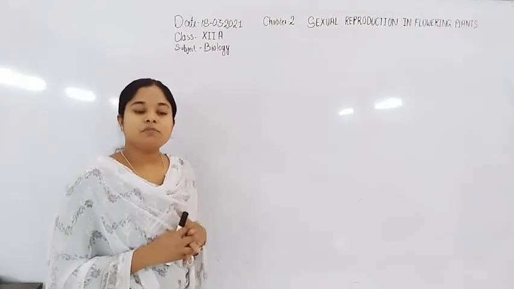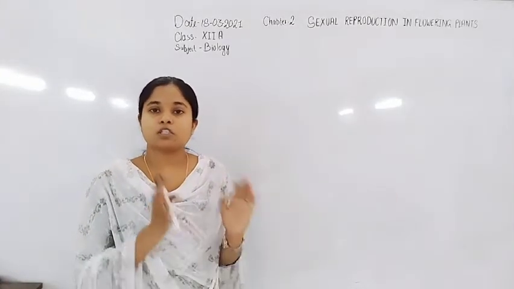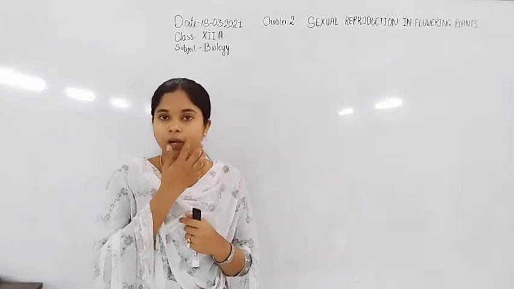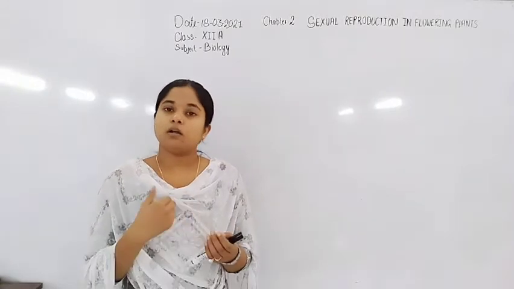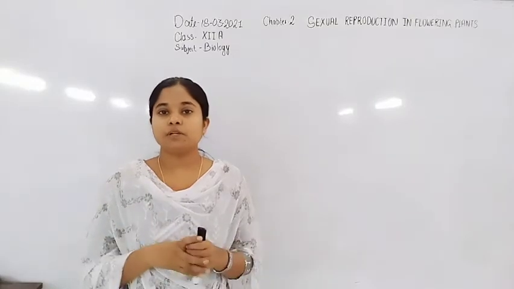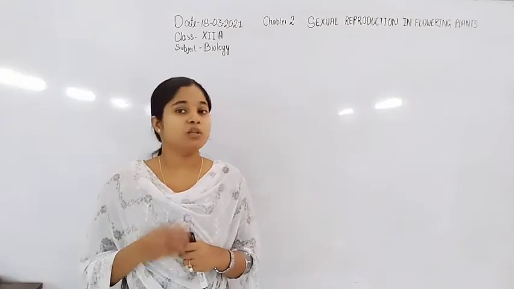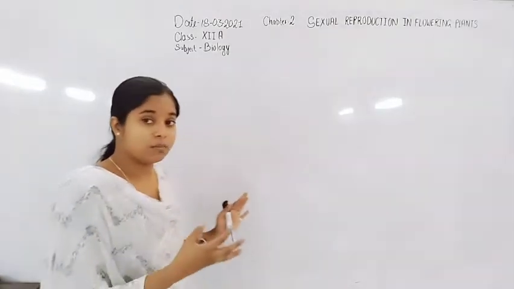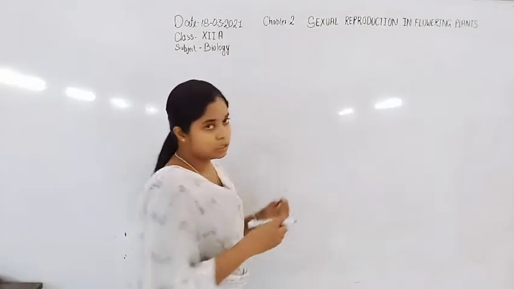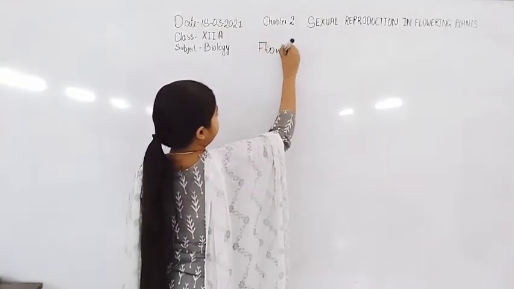In angiosperms, we already know that when they undergo the reproduction process, they form flowers, and the male and female reproductive parts are present in one flower or on two different flowers. If they are present in two different flowers, then on the basis of the presence of male and female gametes, flowers may be divided into unisexual or bisexual. Now let us discuss the structure of the flower.